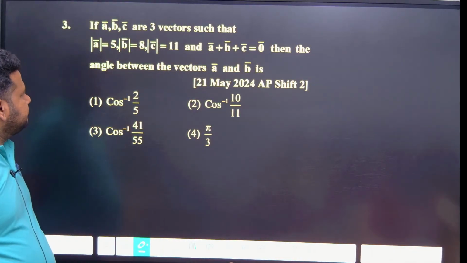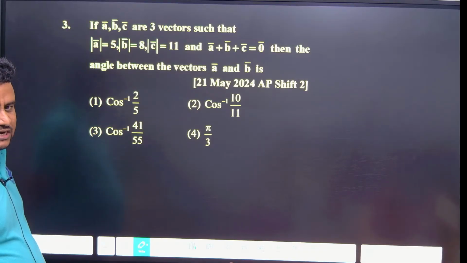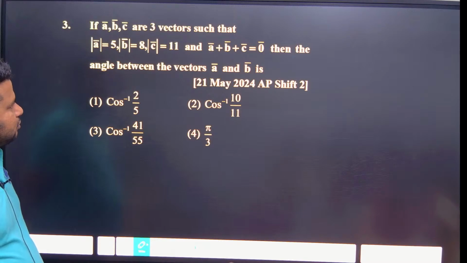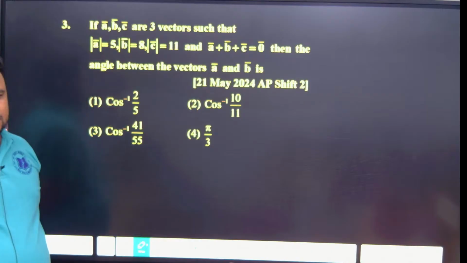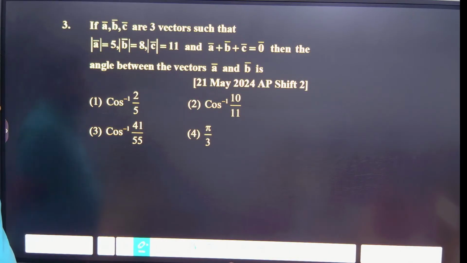They have given A, B, C are three vectors such that, 2024 AP they have asked, magnitude of A, magnitude of B, magnitude of C is given, and A plus B plus C is equal to 0. Then the angle between vectors A and B is what? They are asking the angle between vectors A and B. So how do you find it out?